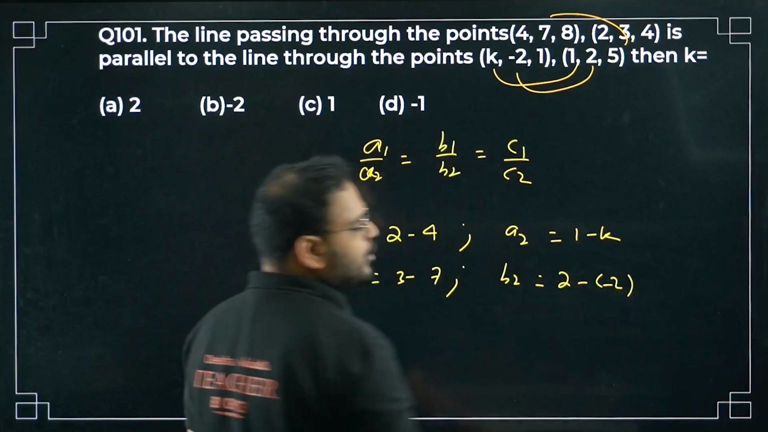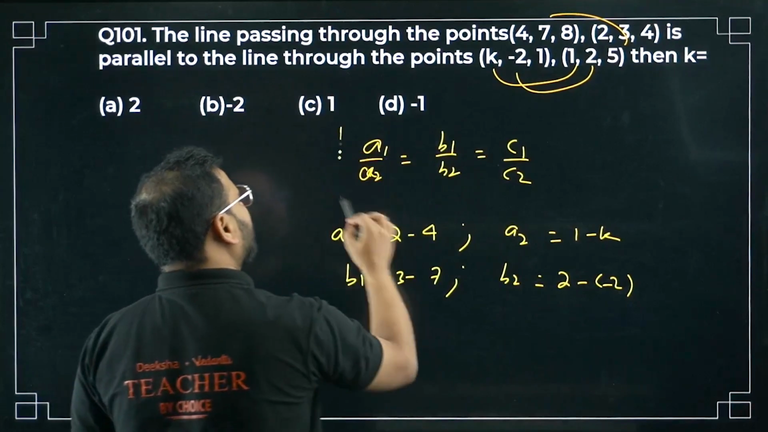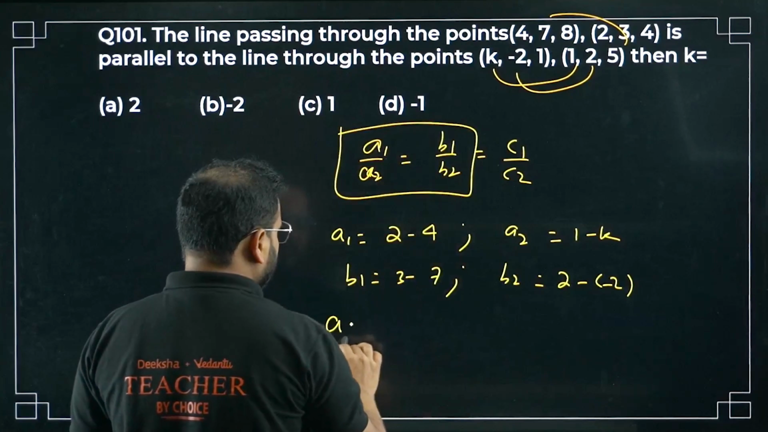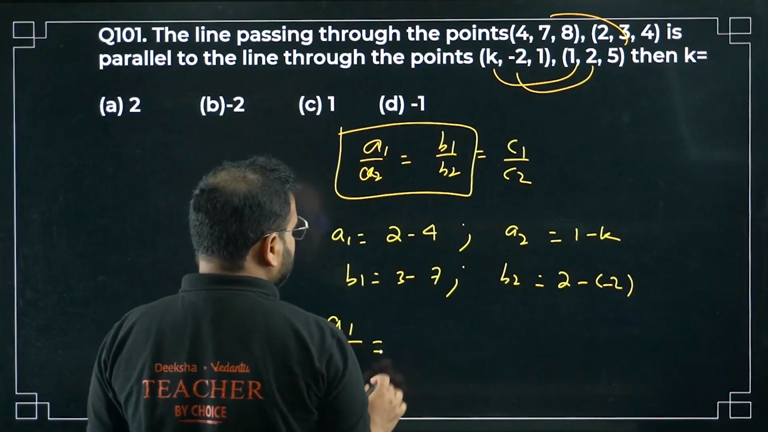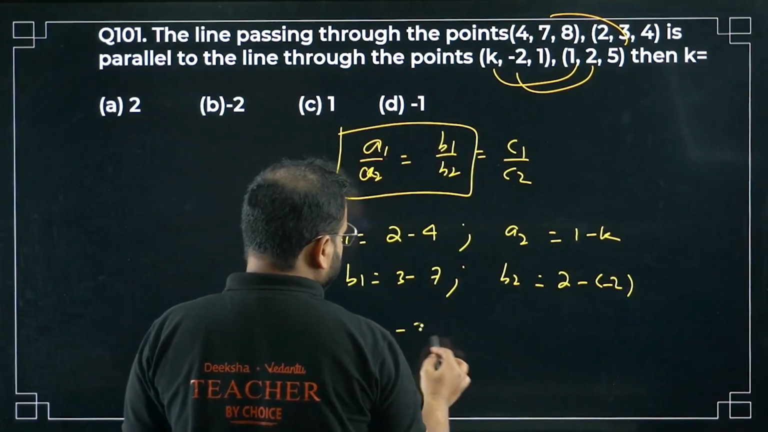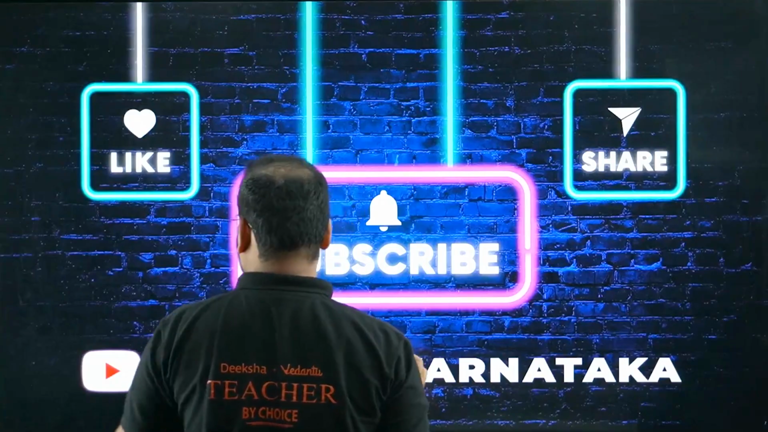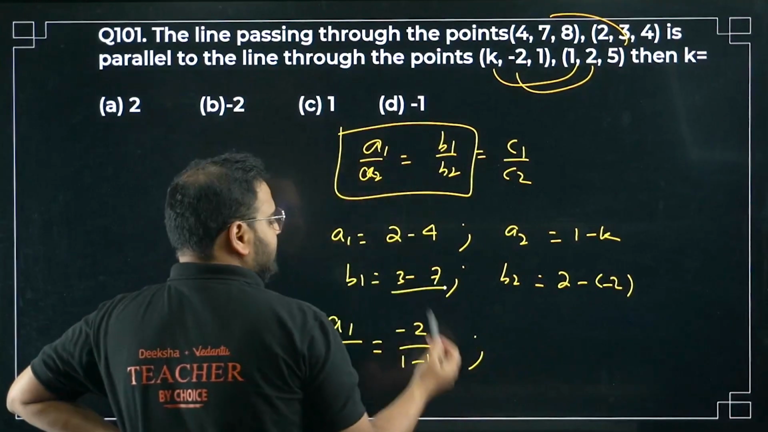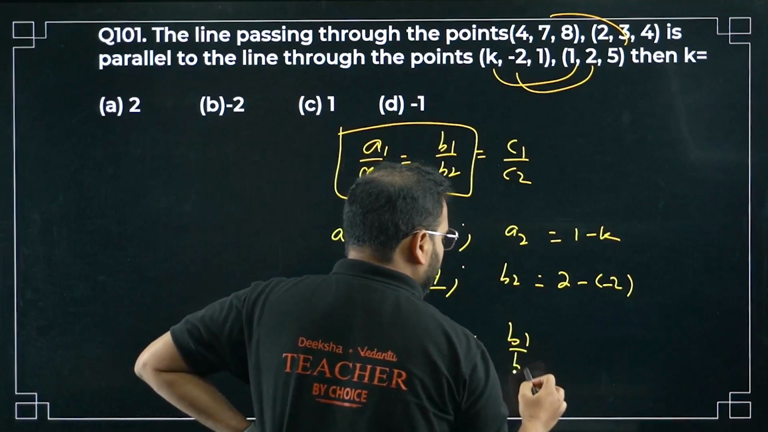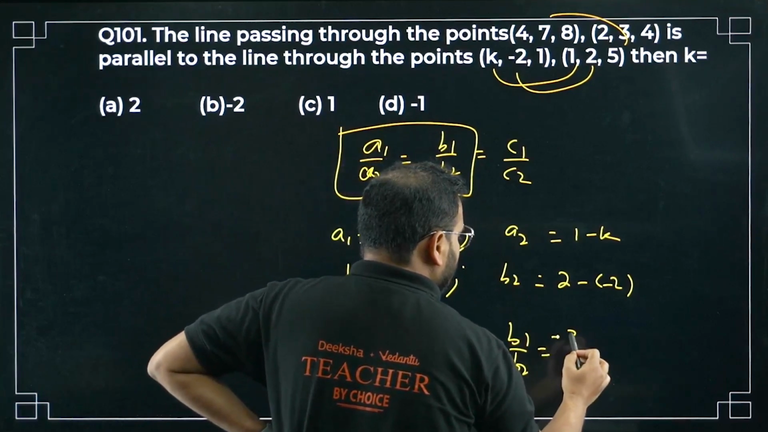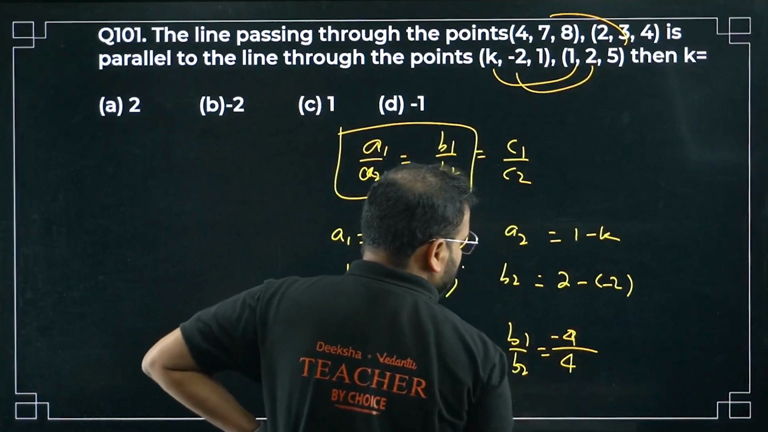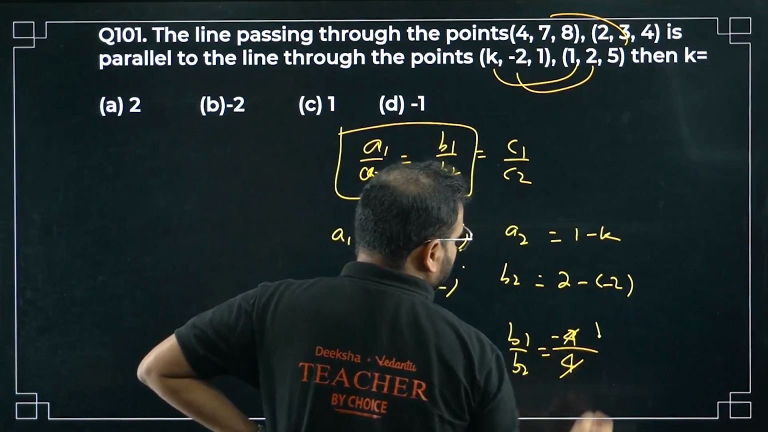Do we need C1, C2 also? We don't, sir. Only 2 ratios will be more than enough to find the one variable. Yes. So I'm getting A1 value. Please check. A1 by A2, I'm getting 2 minus 4 is going to be minus 2 by 1 minus K. Over here what I'm getting? 3 minus 7, bacha. B1 by B2. 3 minus 7 is, sir, minus 4 actually. Minus 4 by, over here what I get? Plus 4. How much is that? Simply cancel. You get here 1.